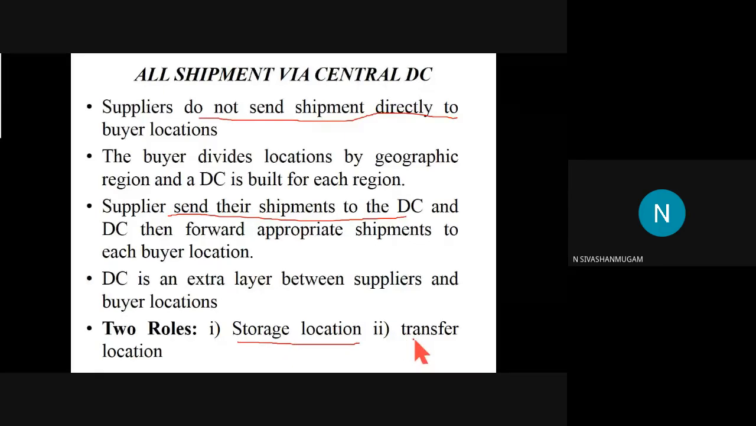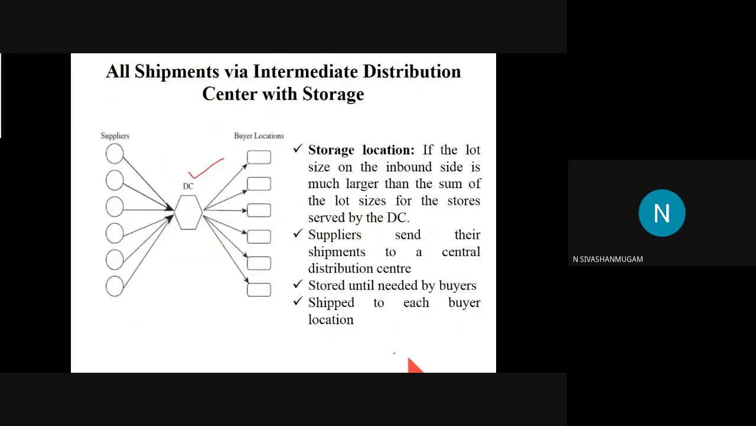And second is a transfer location. A transfer location is one where there is no separate place to hold, which means to store, the goods. All the goods will be collected from the suppliers and immediately distributed to the buyers without storing them in the DC. So consider the first case, all shipment via an intermediate distribution center with storage, with the facility of storage.